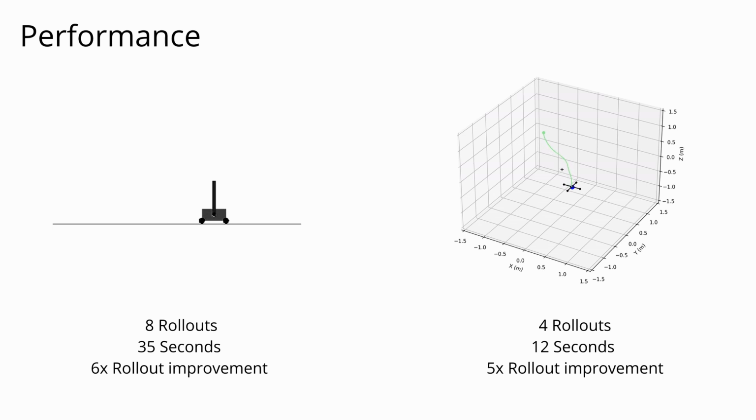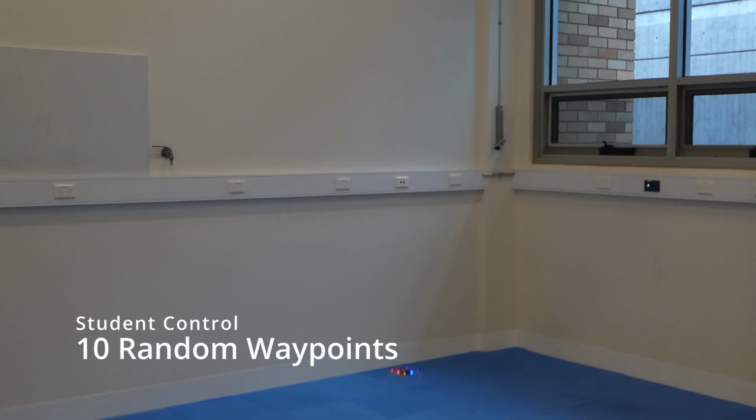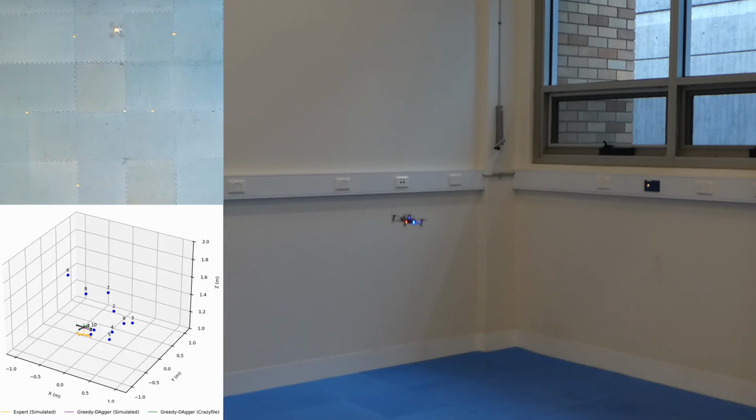improvement over conventional DAgger. After 30 seconds of training in a multiple waypoint quadcopter environment, we deployed the learned policy to a Crazyflie quadcopter to evaluate its performance and verify the simulated quadcopter environment. For this experiment, 10 waypoints were randomly placed within a 1 meter cube.